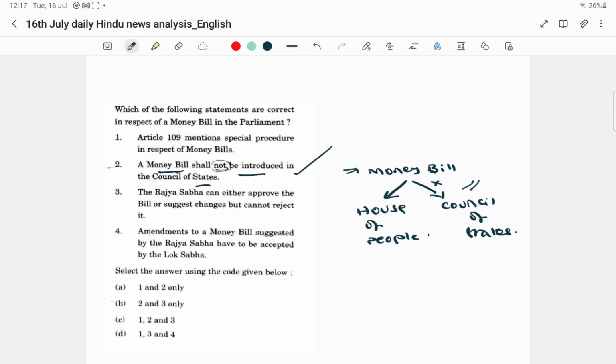Next point. The Rajya Sabha can either approve the bill, that means accept the bill, or suggest changes, that means recommendations, but cannot reject it.